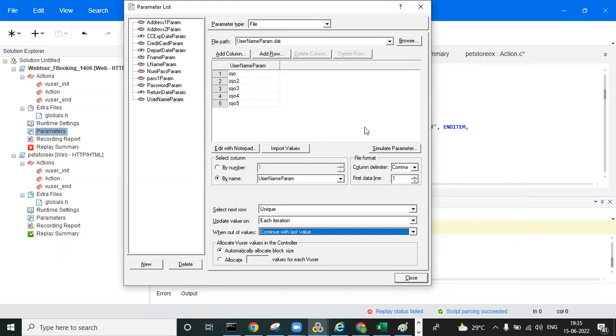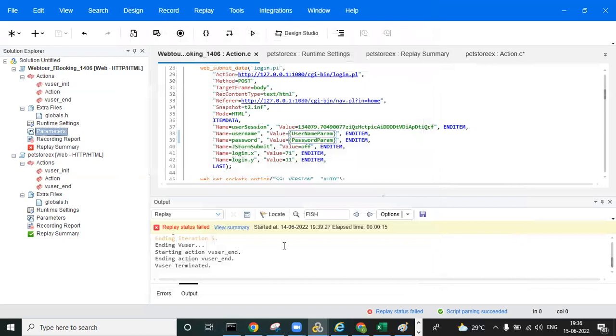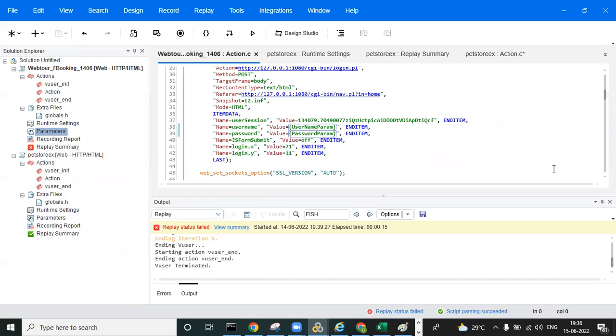Is it clear, everyone? Hello? Yes, sir. Ravi, clear, right? Yes, sir. Today most people have not joined. So what you can do is record the script again, do the parameterization, and after that observe how sequential is happening, how random is happening, and how unique is happening. You will be able to understand.